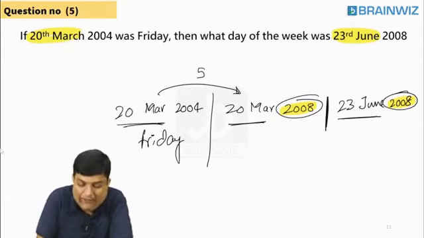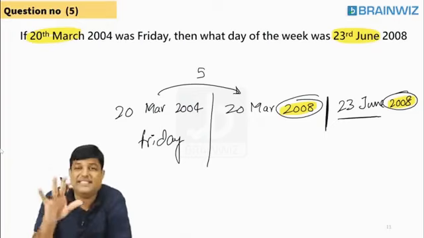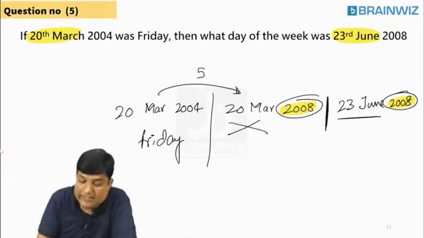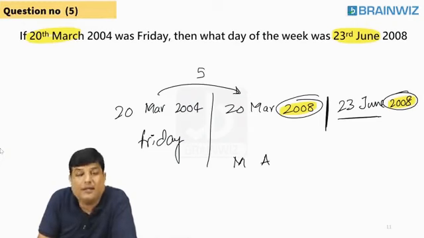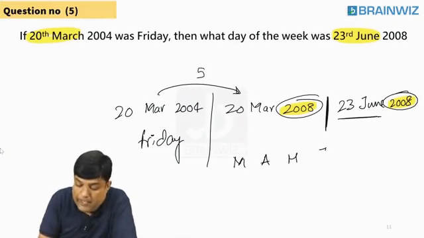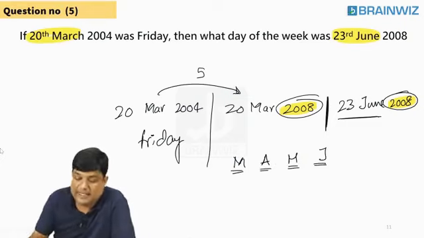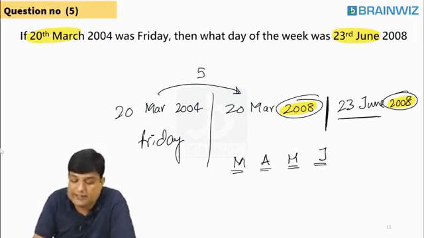Sir, why did you jump from 20 March to 20 March? It's easy for me to jump on my fingertips. Following? Now, this is not my destination. This is my destination. So you are supposed to walk from March to April, April to May, May to June. These 4 months are there still. Are you understanding, everybody? Let's try to see these 4 months.